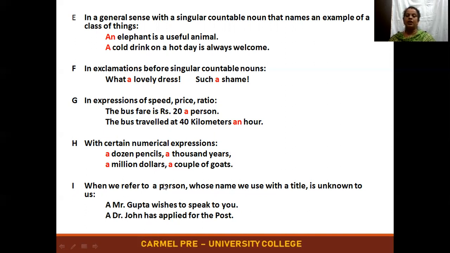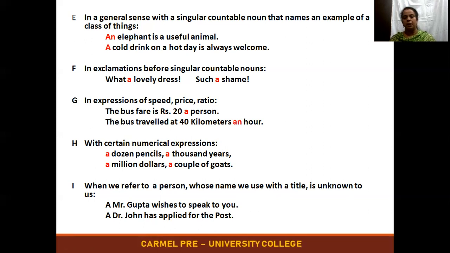Next, when we refer to a person whose name we use with a title, and who is known to us. Okay, so a Mr. Gupta wishes to speak to you. So once I tell that particular name, you will be knowing that particular person. You need not tell which Gupta, Gupta of which family. Once I tell a Mr. Gupta wishes to speak to you, you will be knowing, he is familiar with that name, Mr. Gupta.